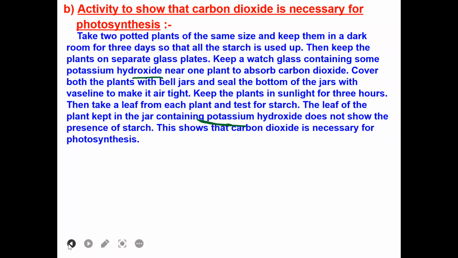Regarding nutrition in animals, that is like amoeba and human beings, we will study in the next session.